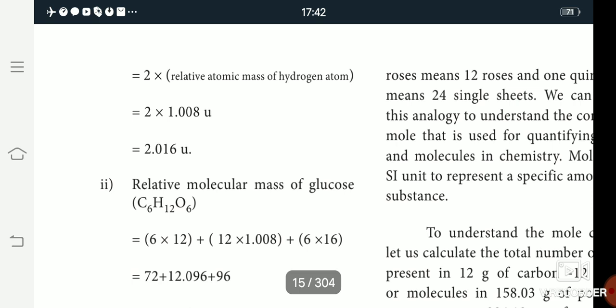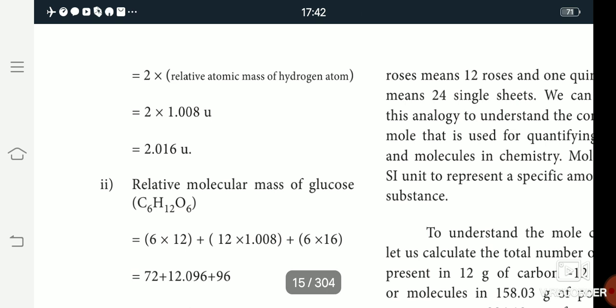Then into the relative atomic mass of hydrogen. Relative atomic mass means the hydrogen atomic mass value, which is 1. How many hydrogen atoms are in the molecule? There are 2 hydrogen, so 2 into 1. So the answer is 2 U, 2 atomic mass unit.